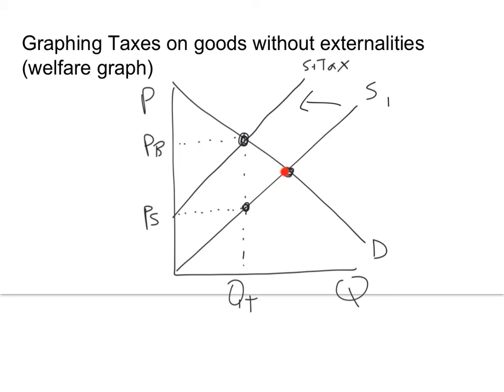So now this is the efficient quantity. This is my allocative efficiency point. So whenever we have an inefficient graph, which now this is with the tax, we have our deadweight loss triangle appear here. The area of this triangle is deadweight loss because we were efficient, now the government taxes, so now we are no longer efficient. Whenever we're not efficient, there's probably some deadweight loss triangle that exists. So that's that.